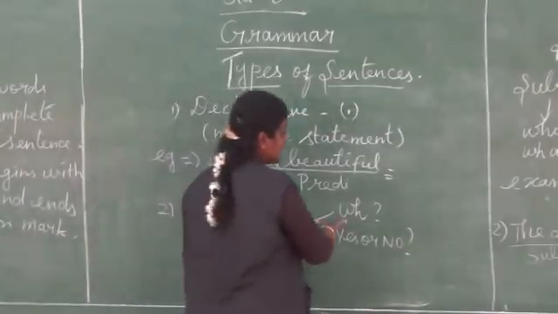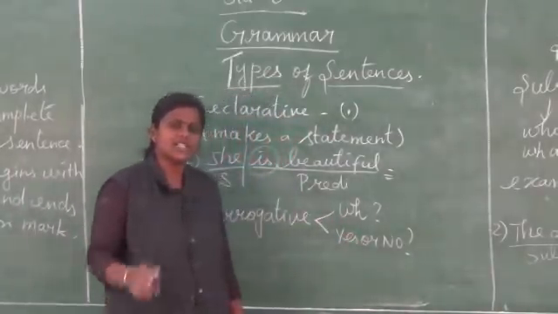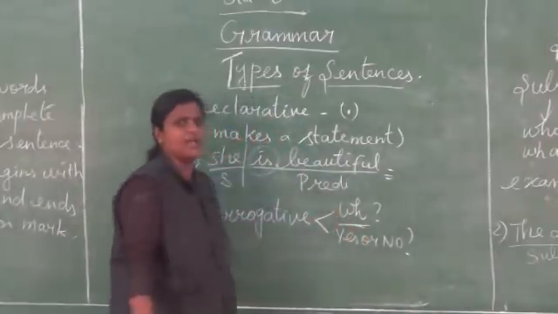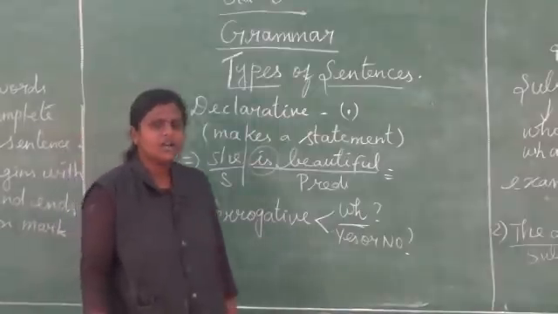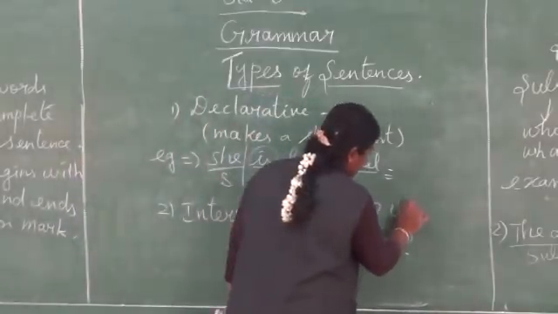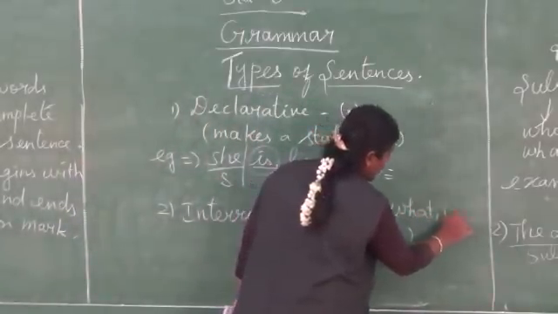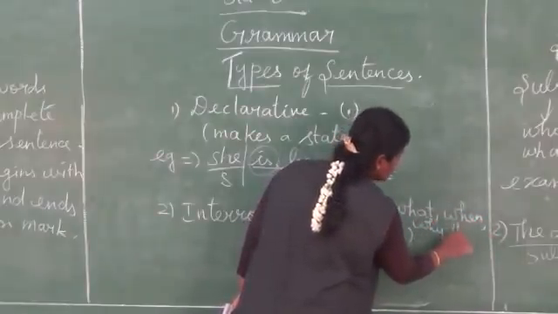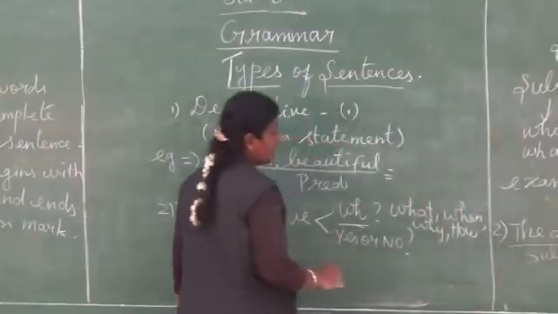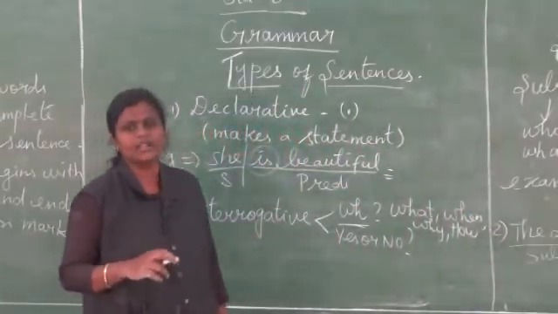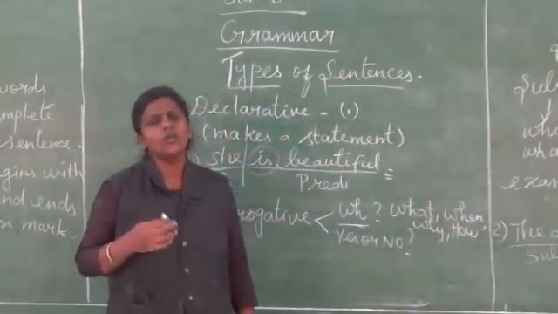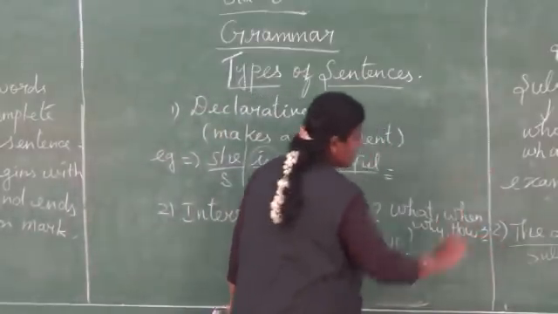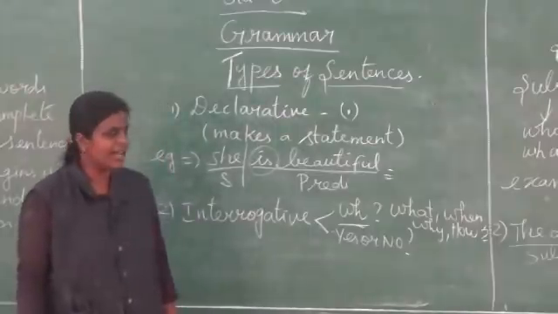This WH type starts with a WH letter and ends with the question mark. We can easily say that it is the WH type. For example: what, when, why, how, where. At the end we have the punctuation, what? Question mark. So it's a WH type.